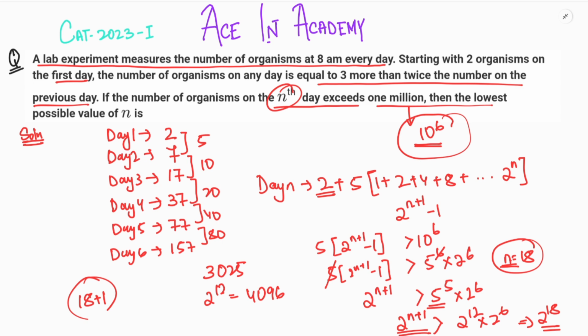So for such questions, you have to find a pattern, which is very easy to find for exams like CAT, and then you'll simply solve the question and find the answer. So our answer is the 19th day.